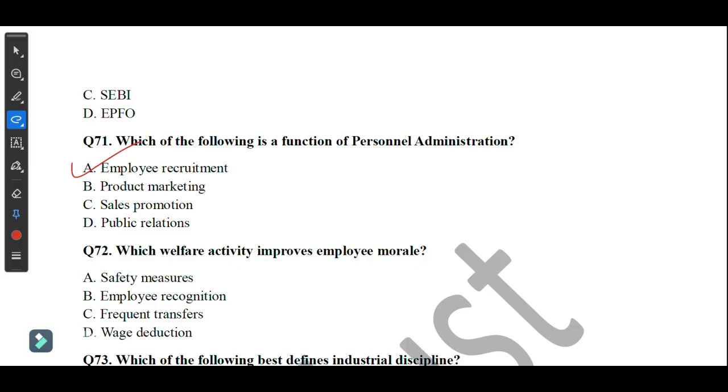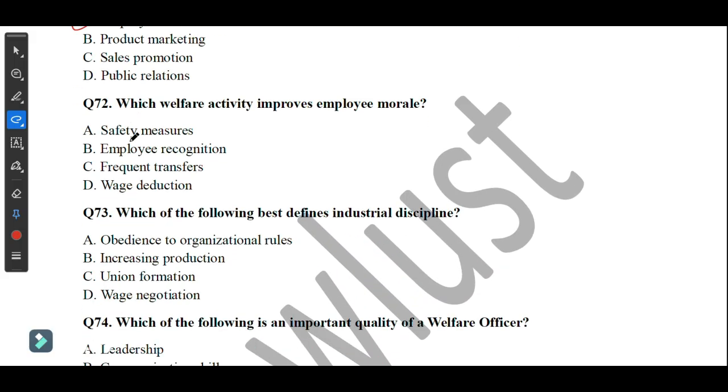Which welfare activity improves employee morale? So here the answer is, question number 72, the answer is employee recognition. Okay, move on to the next question. Question number 73, which of the following best defines industrial discipline? Okay, so the answer here is option number A, obedience to the organization rules. So move on to the next question.